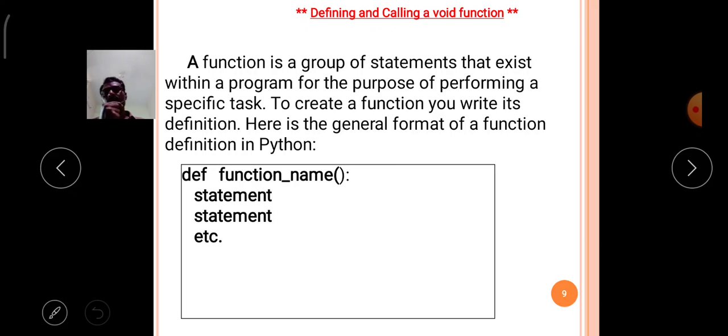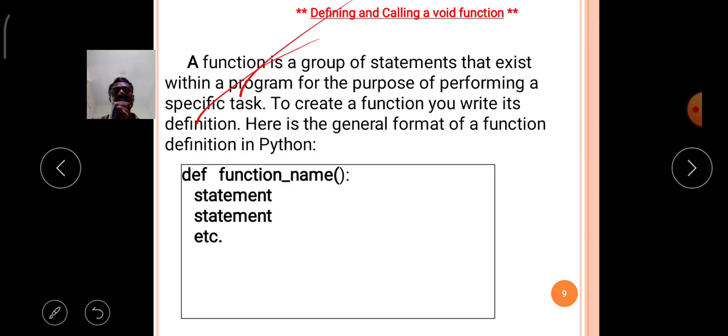Now, a function is a group of statements that exist within a program for the purpose of performing a specific task, as we already discussed in the definition. To create a function, you should write its definition.